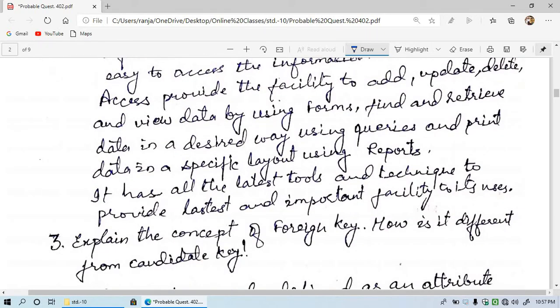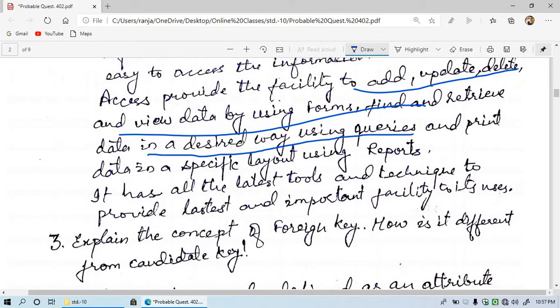Also, MS Access provides the flexibility to add, update, delete, and view the data by using forms, find and retrieve the data in the desired way using queries, and print data in a specific layout using reports. So these are the things.